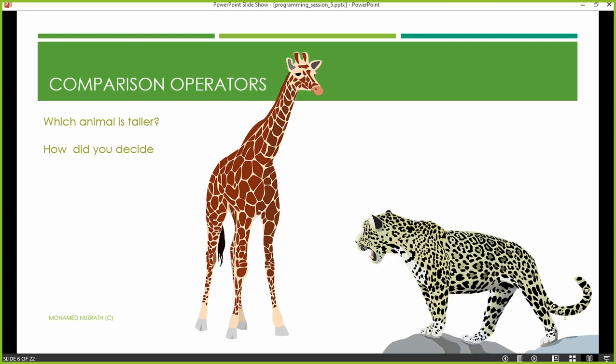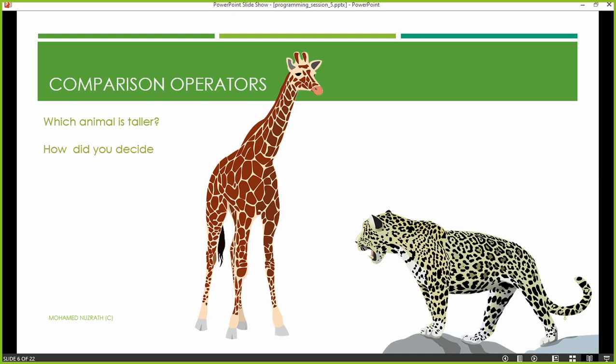Which animal is taller? It's very simple to answer, isn't it? So which animal is taller? I don't think you see a rabbit in the picture. What are the two pictures? Giraffe and a tiger.